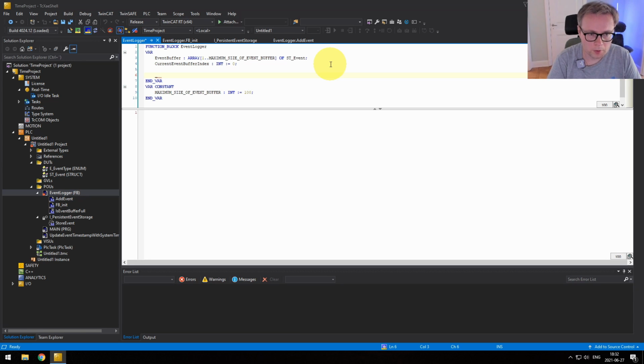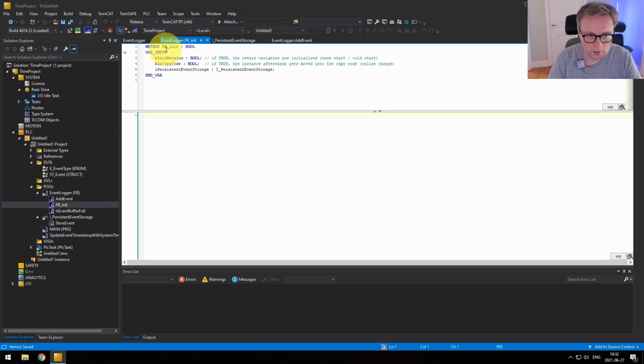What I usually do is I add an underscore to everything that's coming in as a dependency, so as something coming in from the outside. And I will call this just persistent event storage. Yeah, that's the interface persistent event storage. Okay, so now the whole function block has a reference to this interface.